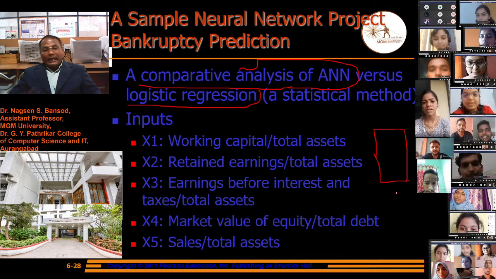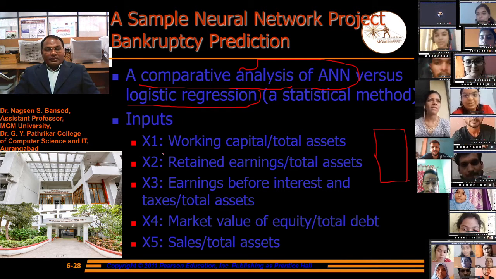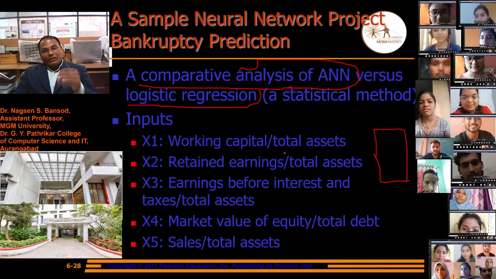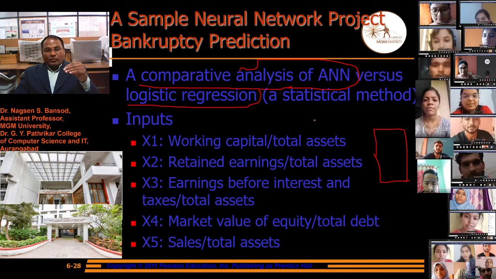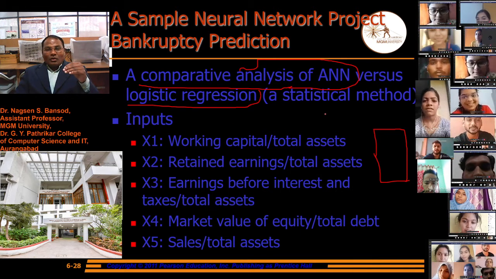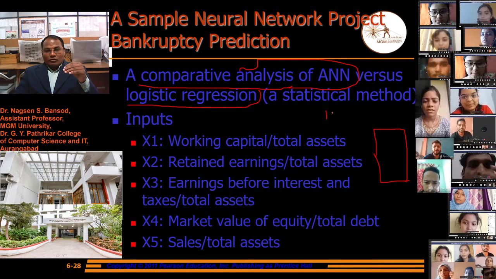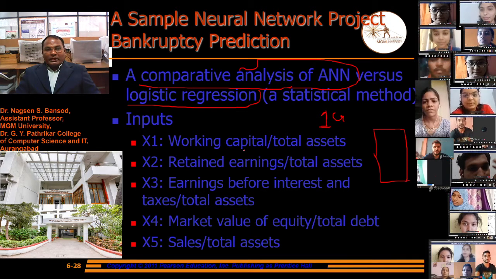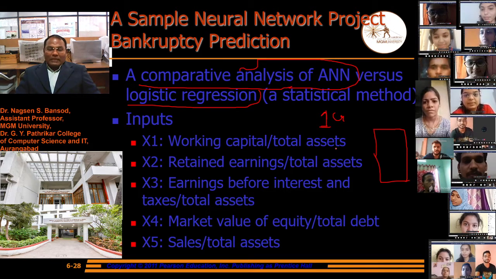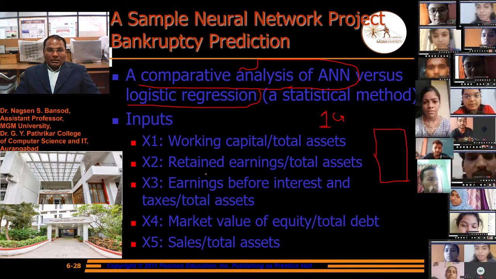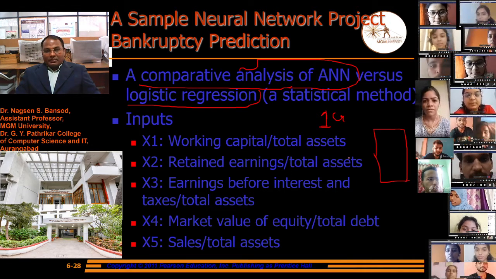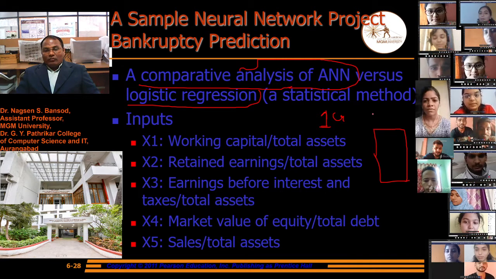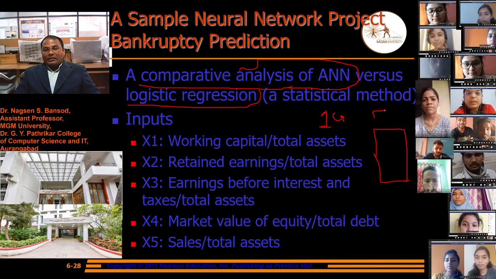To find that, we provide the input parameter working capital over total assets. Suppose the business is of 1 crore rupees, then all this 1 crore will be the working capital and total assets. Retained earnings over total assets means the money required daily in this business.